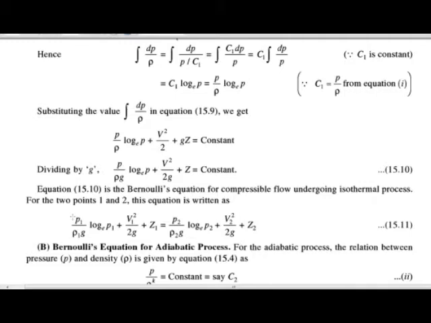This is the Bernoulli's equation for the compressible flow when two points are given.